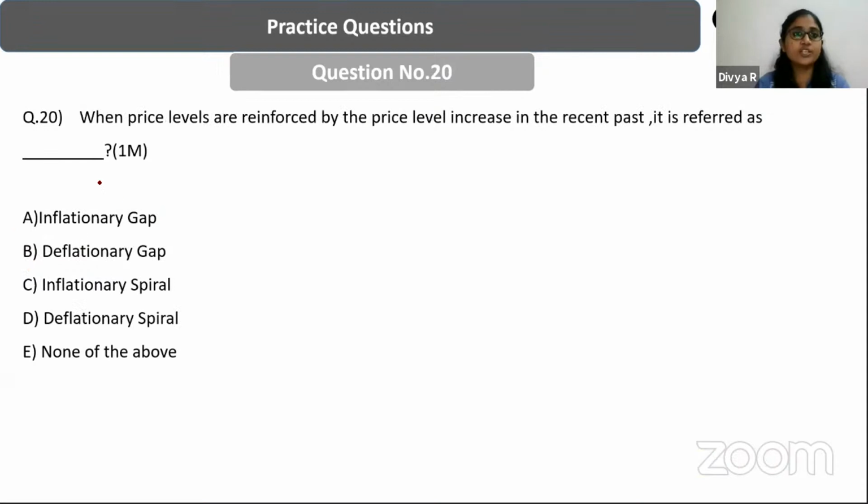Yes. Next question: when price levels are reinforced by the price level increase in the recent past, it is referred to as dash. What is it called when price levels are reinforced by the price level increase in the recent past? A, inflationary gap; B, deflationary gap; C, inflationary spiral; D, deflationary spiral. What is it called?